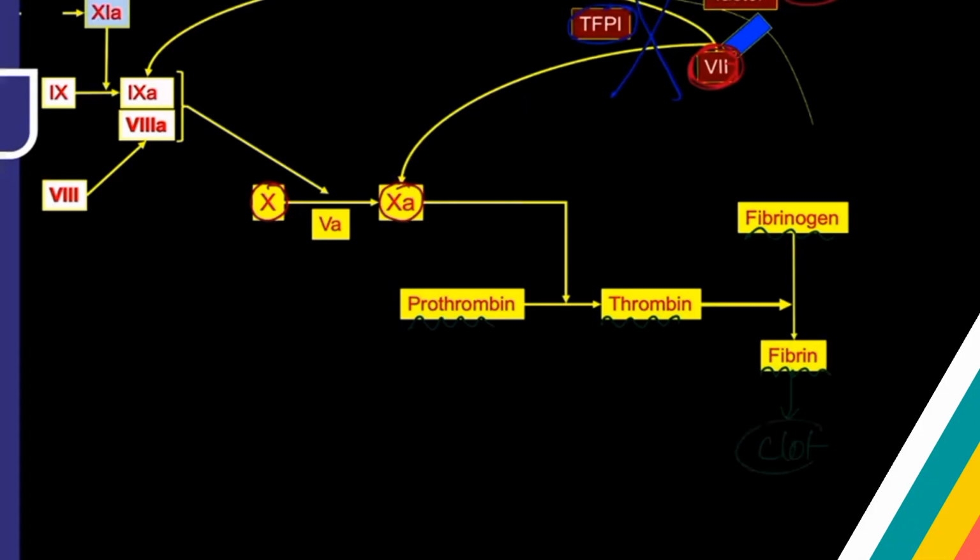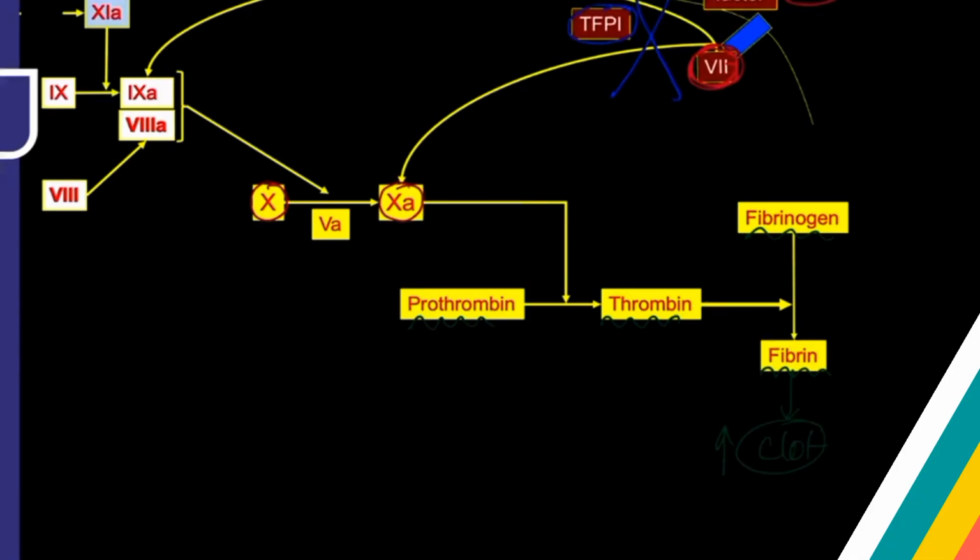But how will this clot formation amplify? Because after initiation you said that this pathway is shut down. So who will maintain this pathway? Who will amplify this clot? A huge clot means you are going to block the vessels. Otherwise the clot is not sufficient to block the vessels.